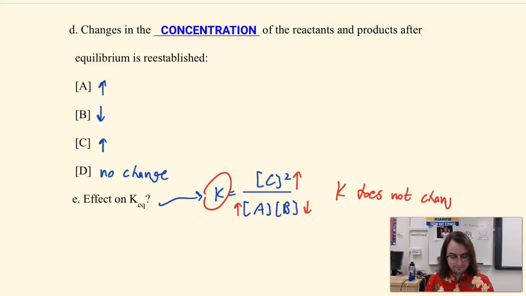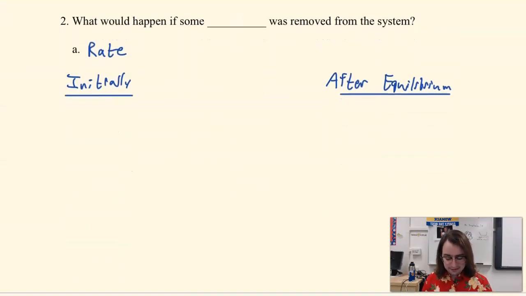All right, so again, K will only change if there's an effect on temperature. Let's look at a different stress. What would happen if some of the B was removed from the system?